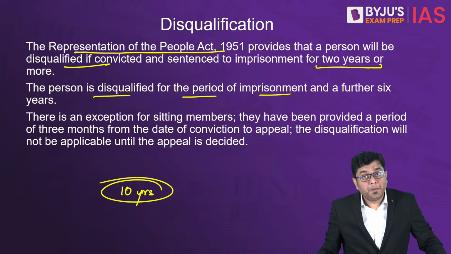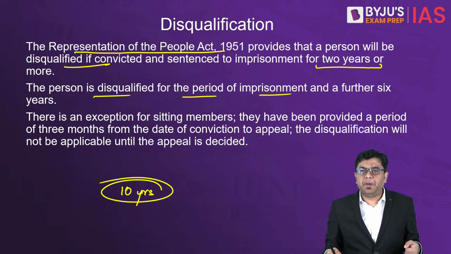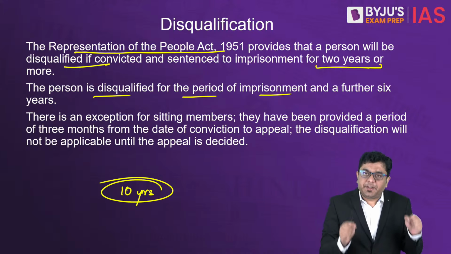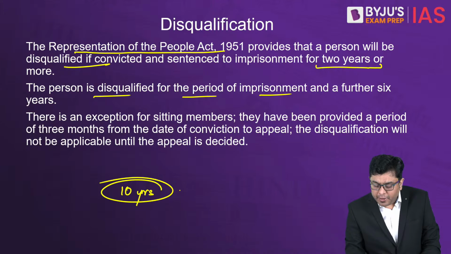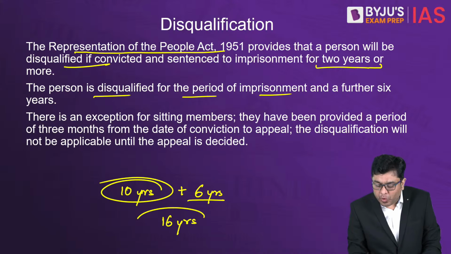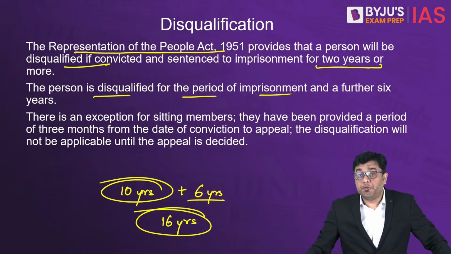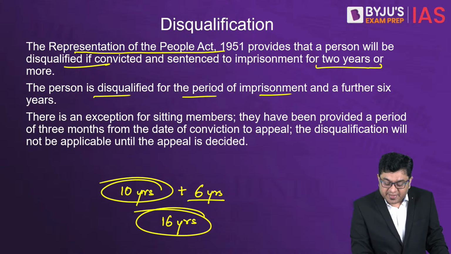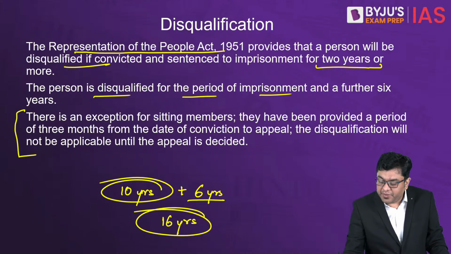Faisal. Now, as per the Representation of the People Act, Mr. Faisal will be disqualified for a period of 10 years plus 6 years. That will be 16 years of disqualification, whereby he won't be able to stand for another election. Now, there is an exception for sitting members.